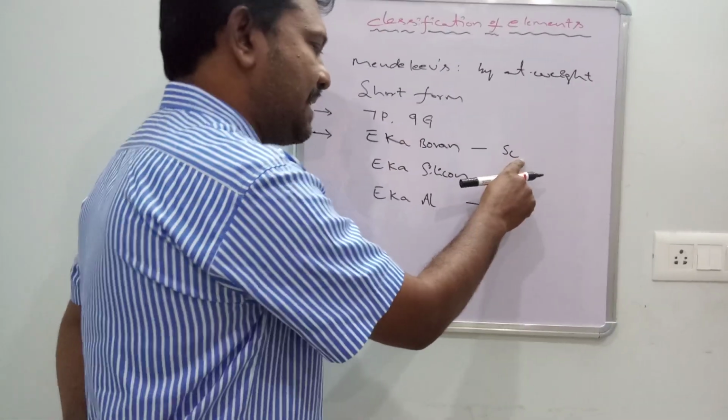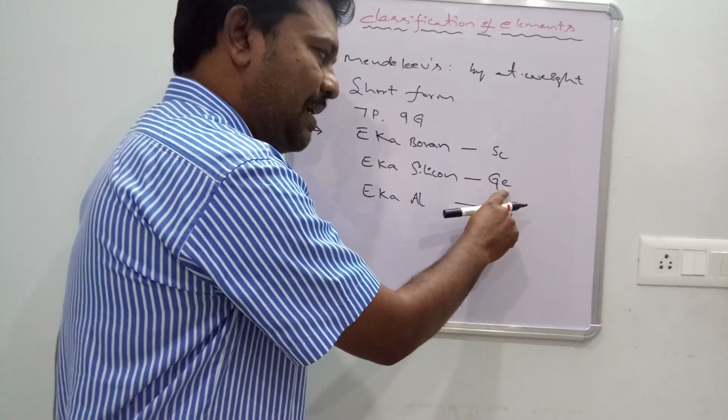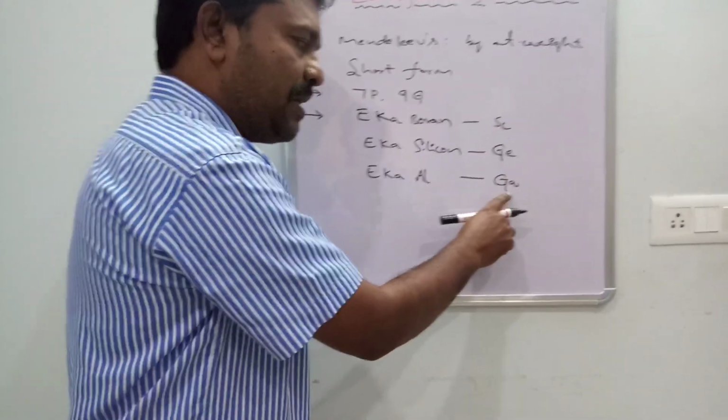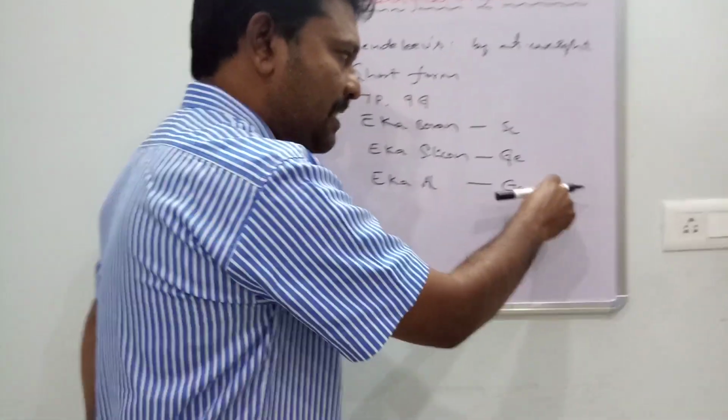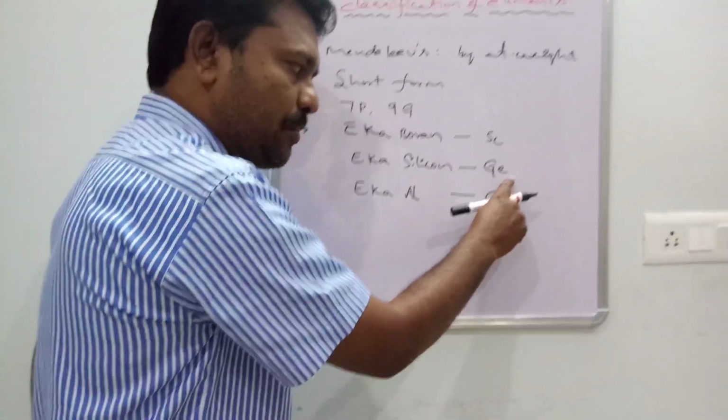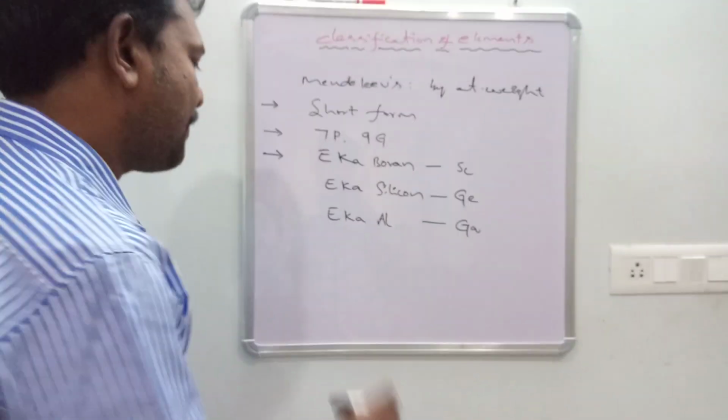Three elements were given gaps. Eka boron means scandium, Eka silicon means germanium, Eka aluminum means gallium. He left gaps for these 3 elements: scandium, germanium, and gallium.